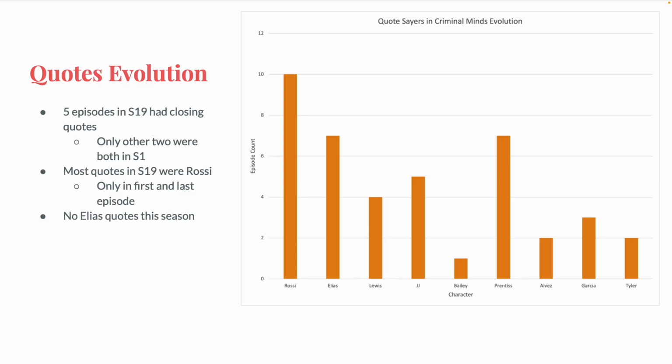But Evolution, while generally having an opening quote, nearly every episode is missing the closing quote. Only the first and last episode of season 1 of Evolution had a closing quote. Until this season, we had 5. Still not quite the amount you would expect from the original Criminal Minds, but it's certainly a little closer.